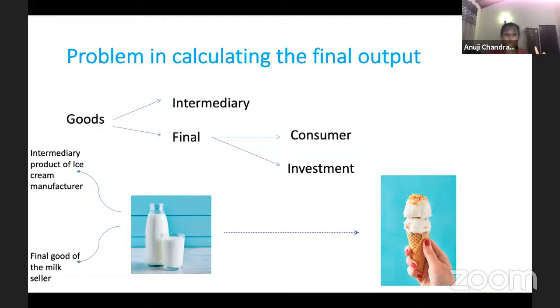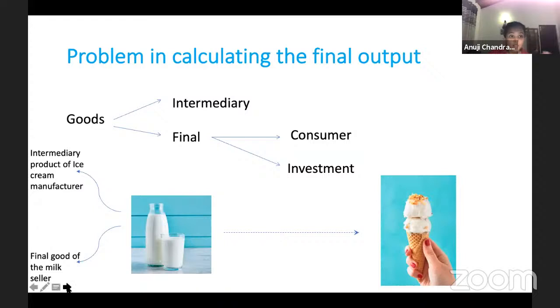But this same milk that Rio used for the production of ice cream was the final output of Ambewela. So when the government calculates what your output is, now there is an issue because this milk is being counted many times, because Ambewela included this milk while Rio is also including the same milk. So there is an issue here.